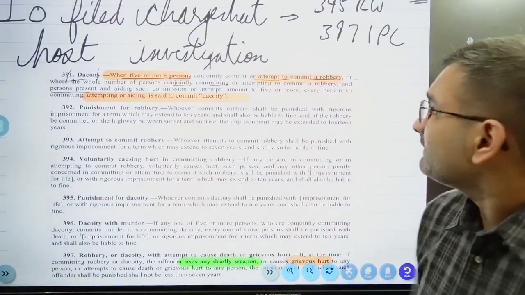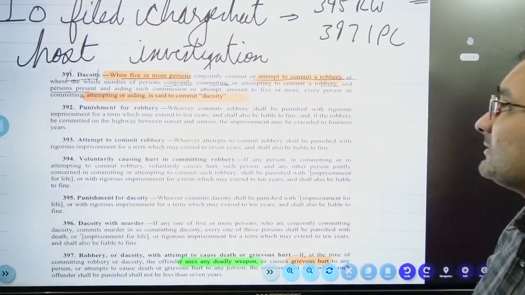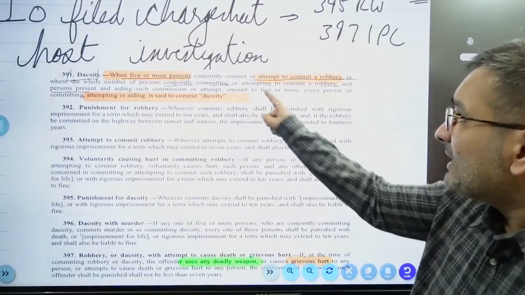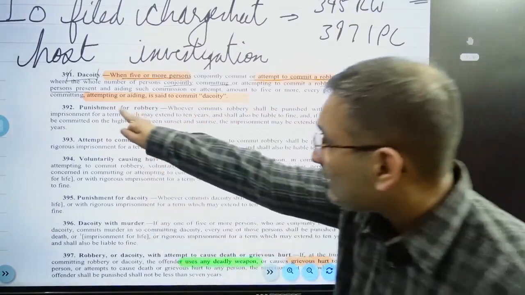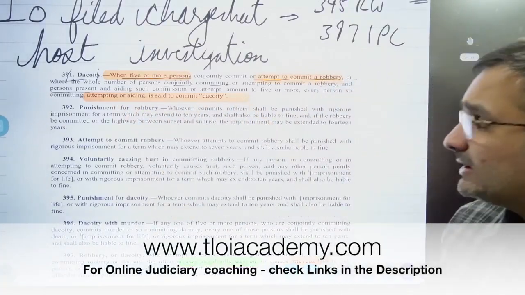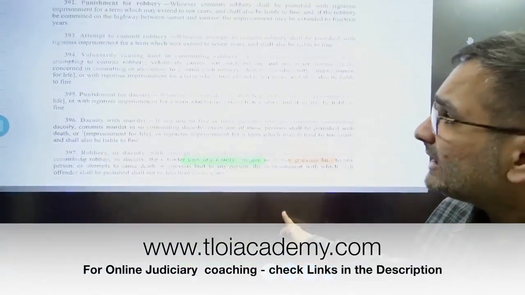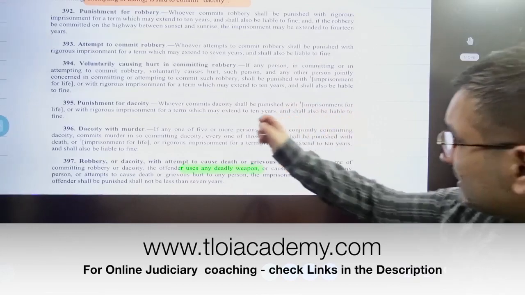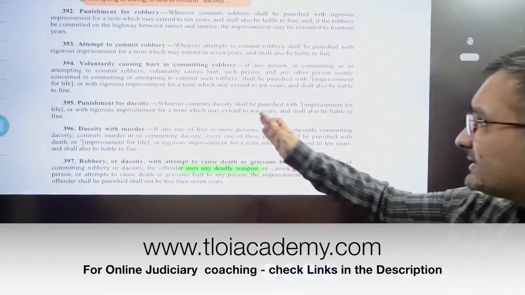That's how you keep on revising stuff. Or where the whole number of persons conjointly committing or attempting to commit a robbery, and persons present aiding such commission or attempt, amount to 5 or more. Every person so committing, every person attempting or aiding is said to commit a dacoity. All right. Now when we go to 395, it says punishment for dacoity. Whoever commits dacoity shall be punished with imprisonment for life or with rigorous imprisonment, that is RI, for a term which may extend to 10 years.